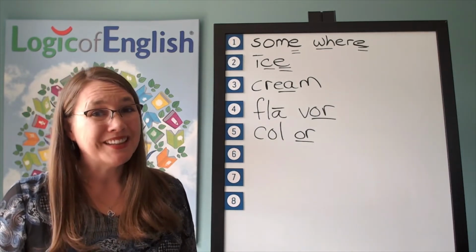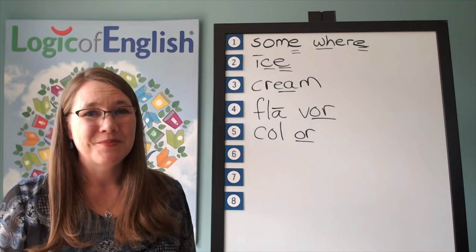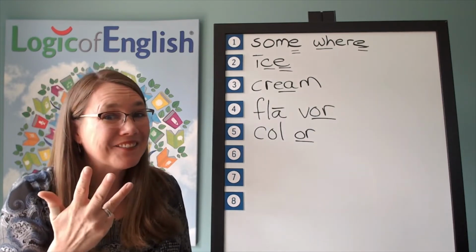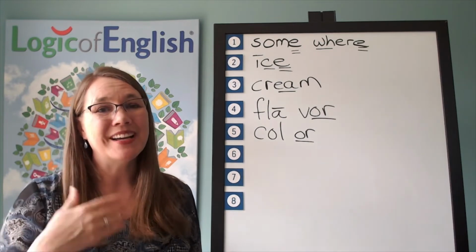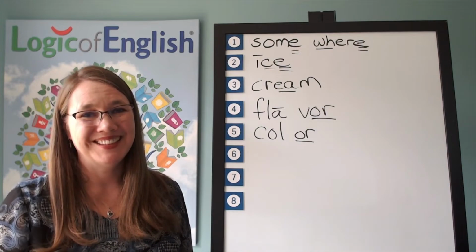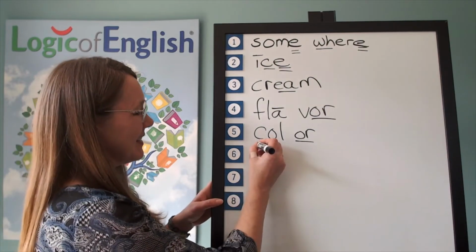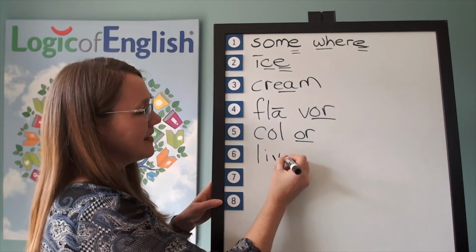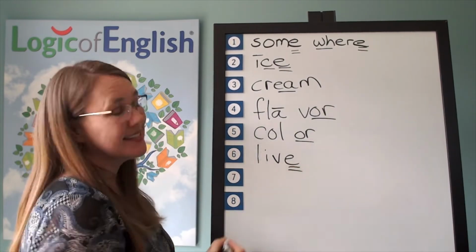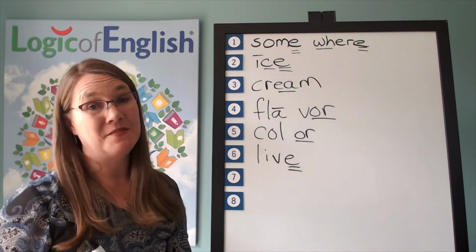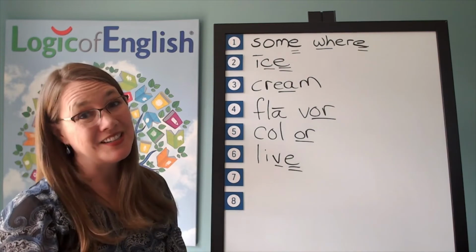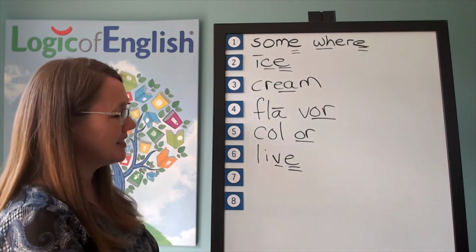The next word is live. Where does that family live? Go ahead and say live. Let's sound it out. V, silent final E. Go ahead and write live. Good. And help me to write it. V, silent final E. How do we mark it? We'll double underline the silent E. And why do we have a silent final E in live? You're right. English words do not end in V or U, therefore add an E. Let's sound it out.